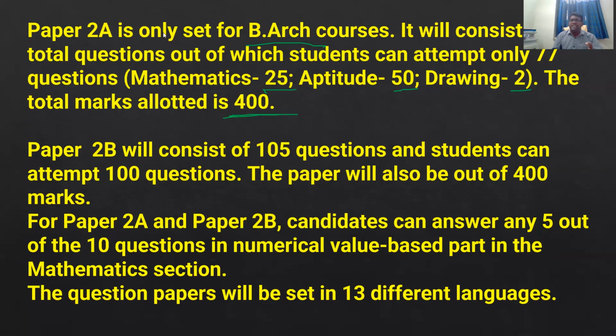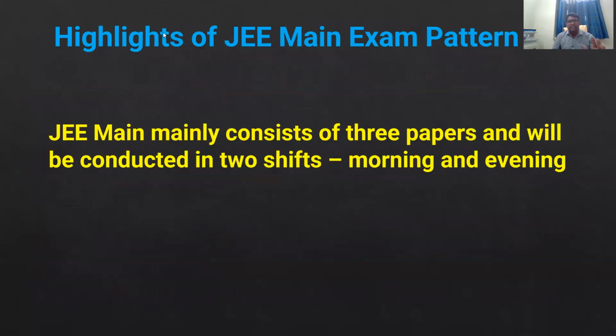Paper 2B will consist of 105 questions, students, and students can attempt only 100 questions out of 105. The paper will also be out of 400 marks. Paper 2A and paper 2B will have the same marks. Paper 2A and paper 2B candidates can answer any 5 out of 10 questions in the numerical value based part in the mathematics section. The question papers will be set in 13 different languages in India.